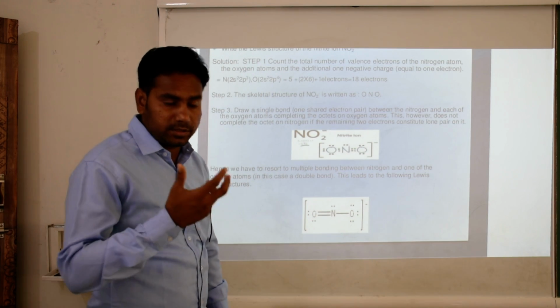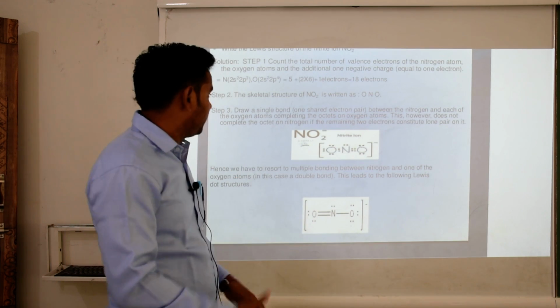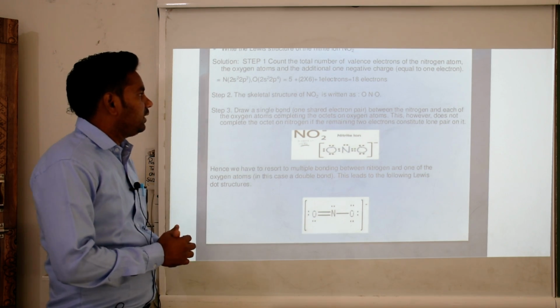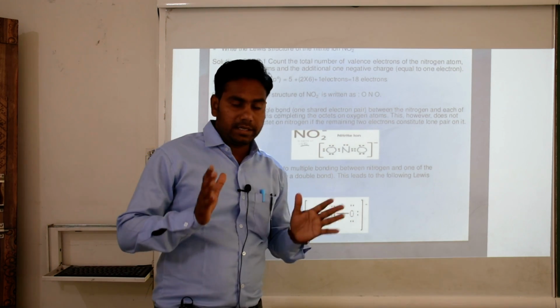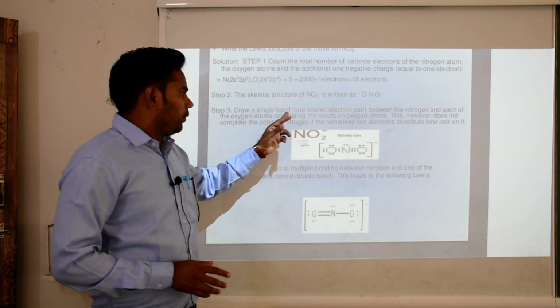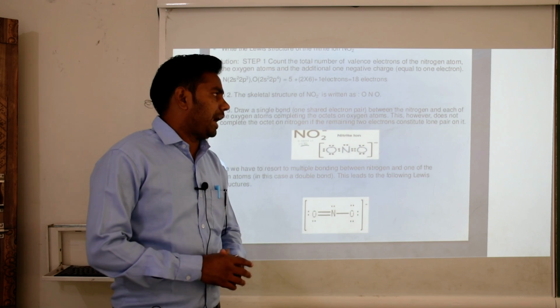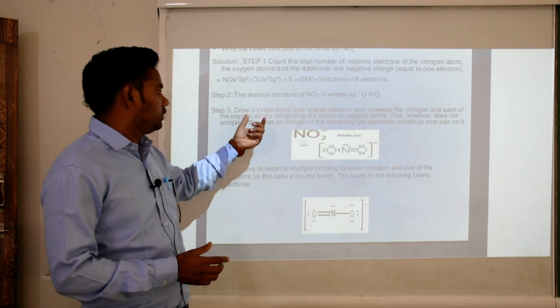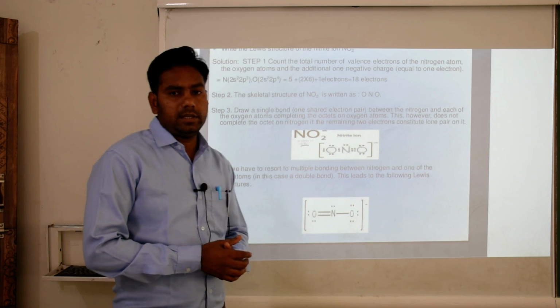It's our first step. This step we also followed in the carbon monoxide case. Then second, the skeletal structure of NO2 is written ONO. Clear? Then draw a single bond, one shared electron pair. Clear? Between the nitrogen and each of the oxygen atoms, completing the octet of oxygen atoms.